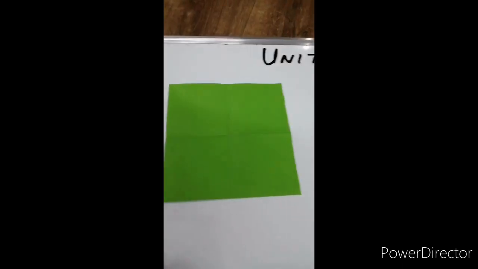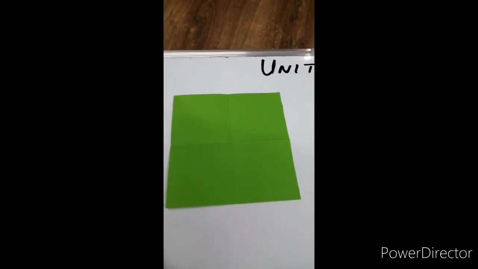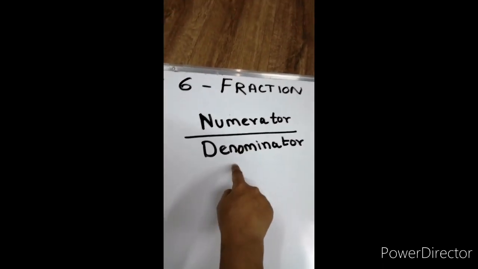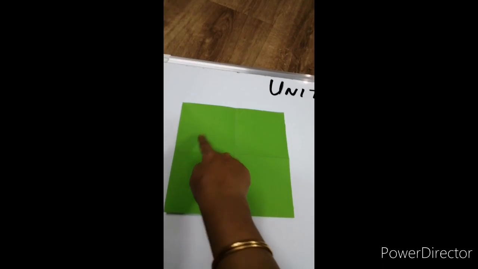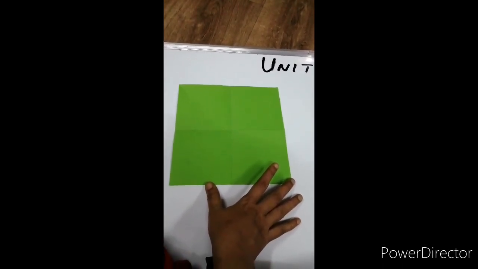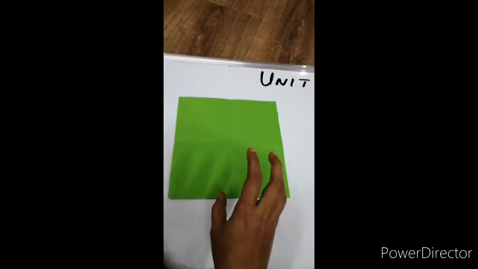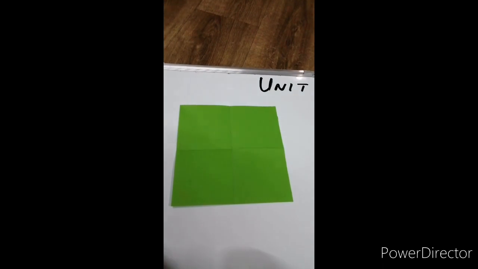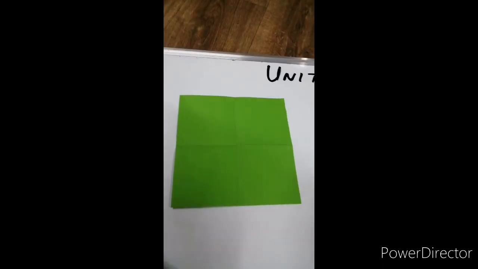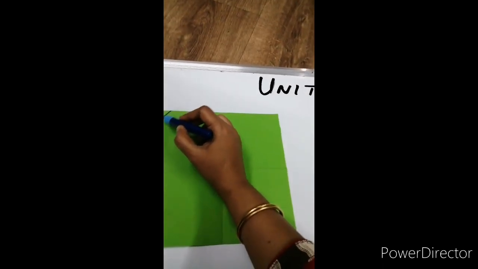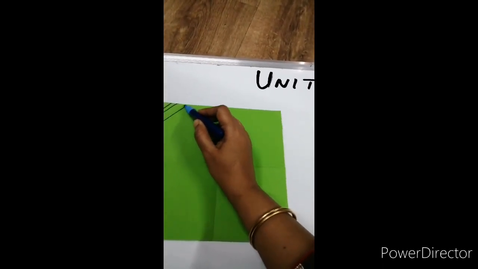So the total number of parts will always come in the denominator. Right? So the denominator has to be the total number of parts which make the whole. Now let us take just one part from this and shade it. Okay? All of you take your color pencil and shade the top corner of this whole.